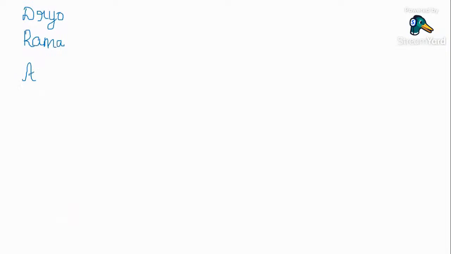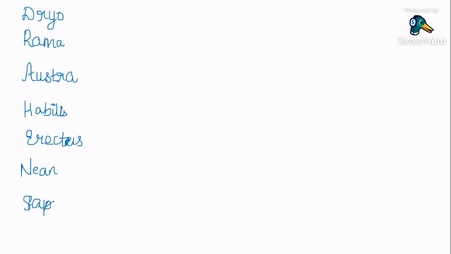After Ramapithecus, it is Australopithecus, then Homo habilis, Homo erectus, and Neanderthal man, and finally Homo sapiens. So the order is: Dryopithecus, Ramapithecus, Australopithecus, Homo habilis, Homo erectus, Neanderthal man, and Homo sapiens.